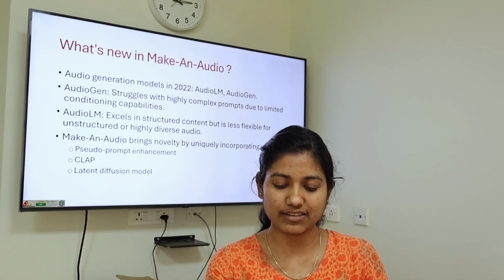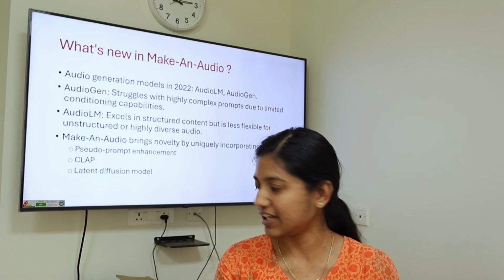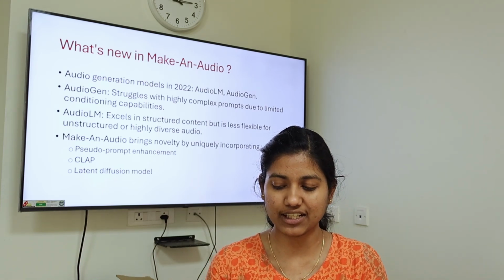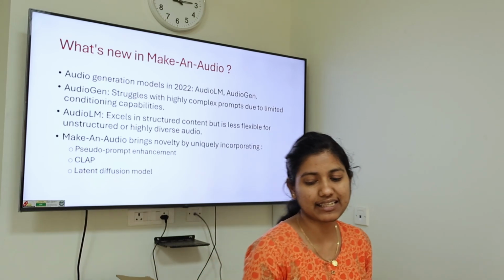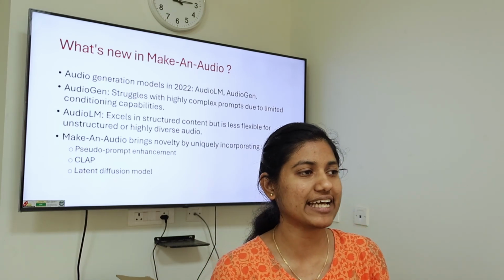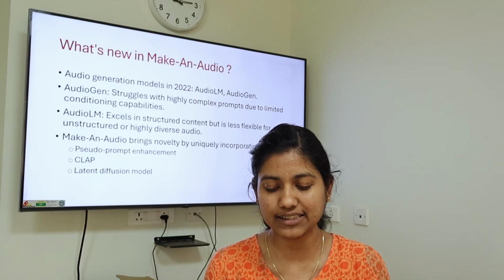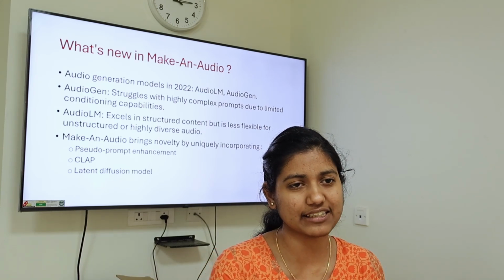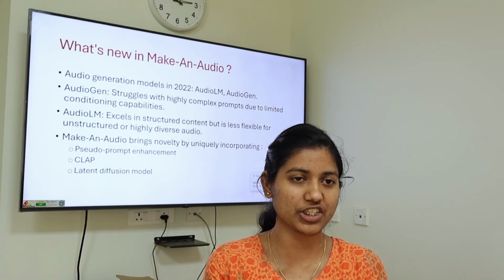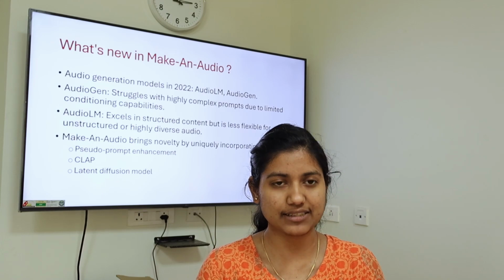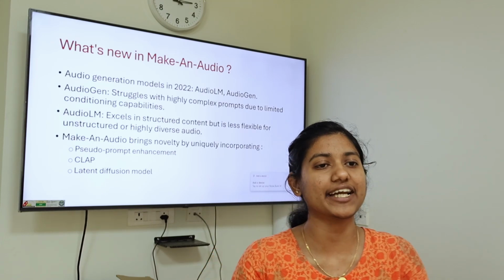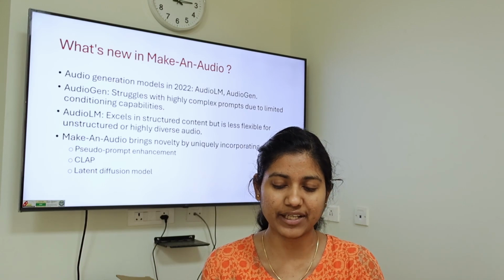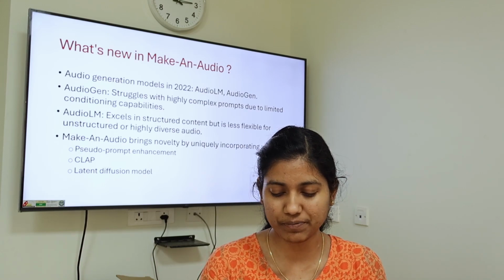And we already had AudioLM. AudioLM excels in structured content, but it's less flexible to diverse data sets. What it means is AudioLM is more geared toward speech generation and music generation, but it can't handle any kind of sound or diverse sound varieties. All these things have been addressed in the Make an Audio paper.